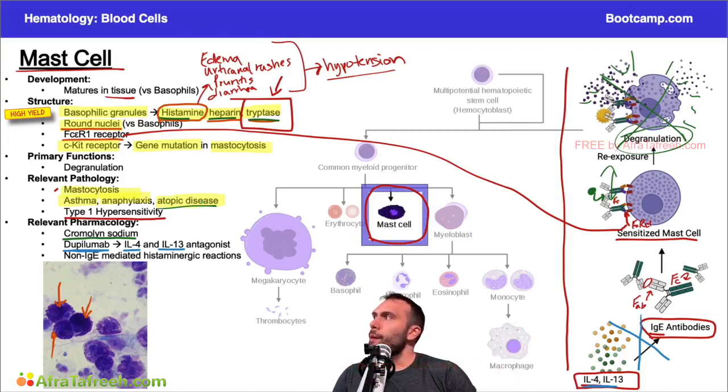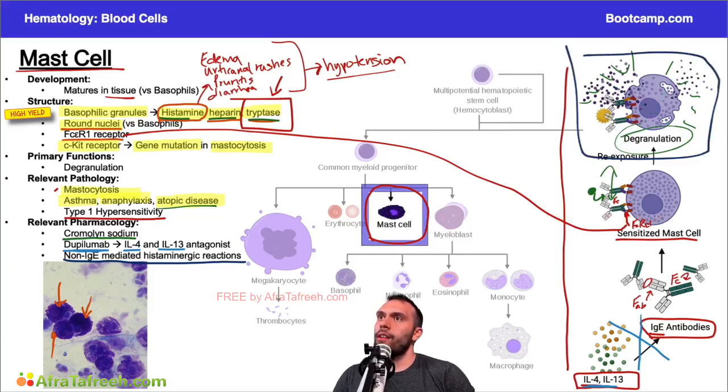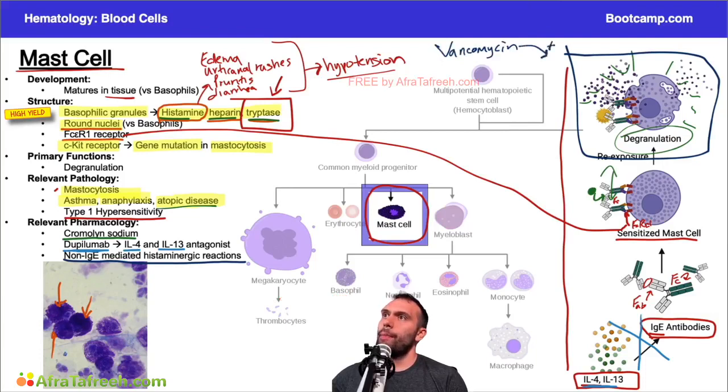And then the last thing to remember, there's also certain medications that can cause non-IgE mediated histaminergic reactions. What do I mean by that? I mean that there are certain medications that can cause this degranulation step right here at the top, right? There's certain medications that can cause this without going through any of this, right? There's certain medications that will just cause mast cell degranulation. One of those, the big one, is going to be vancomycin. Okay, specifically, if you have a rapid infusion of vancomycin, it's very classic in a board question to have just